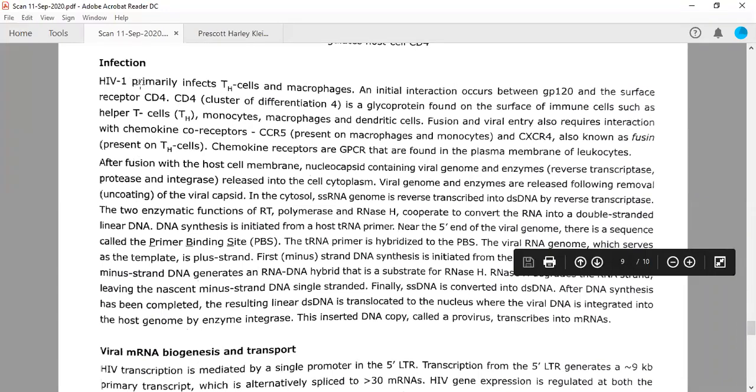Okay, so now how this infection is taking place, though I have discussed this already with you. During infection, HIV generally infects the T helper cells of our immune system.